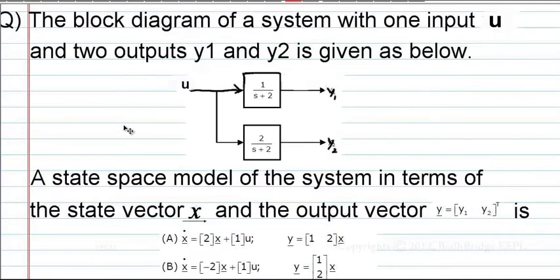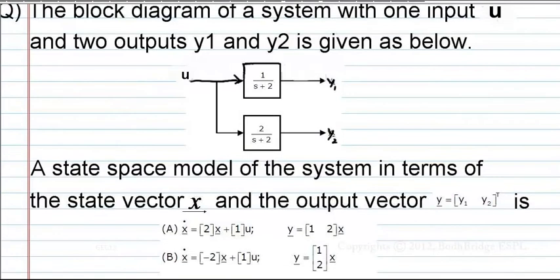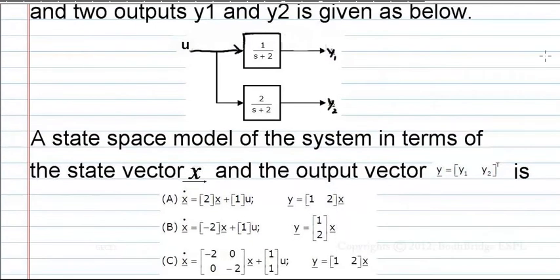The block diagram of a system with one input u and two outputs y1 and y2 is given as below. The state space model of the system in terms of the state vector x bar and the output vector y bar equal to y1 y2 whole transpose is. Okay, this is a question on state space analysis from control systems. Here what has he given?